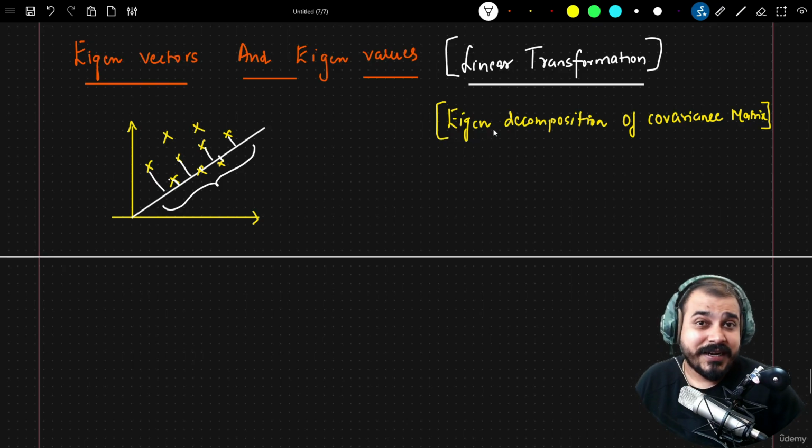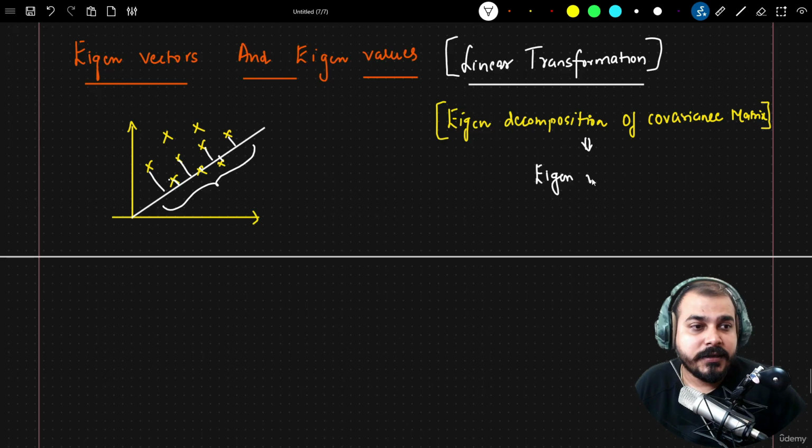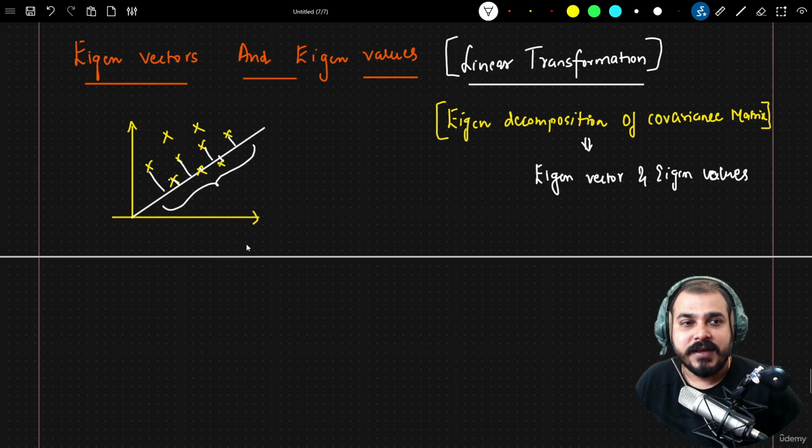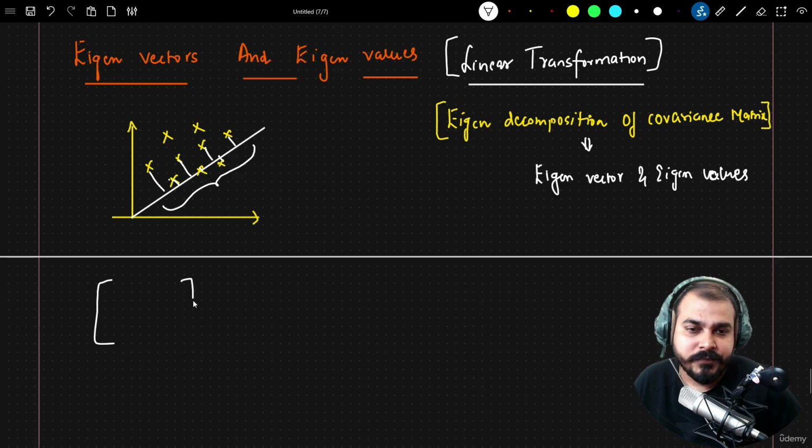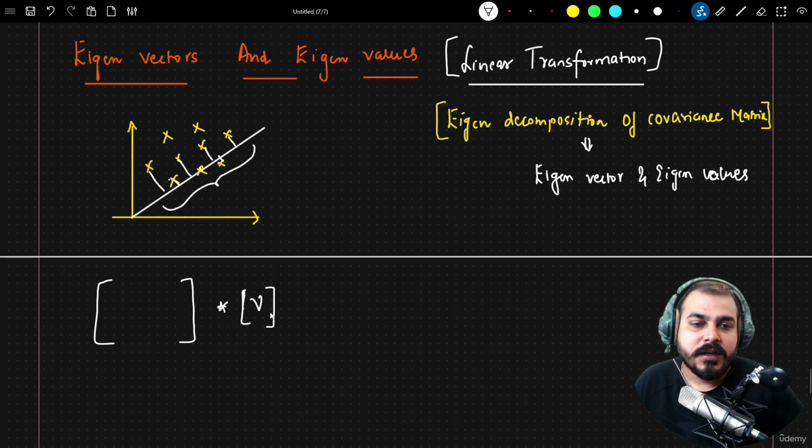okay? And we also call it the eigen decomposition of the covariance matrix. That basically means for this particular matrix, we will try to find the eigenvectors and eigenvalues, okay? Now the most important thing about these vectors is that, suppose I have a specific matrix. I can have any specific matrix. On this matrix, or if I have a vector, let's say the vector is v, and this vector will have different coordinates.